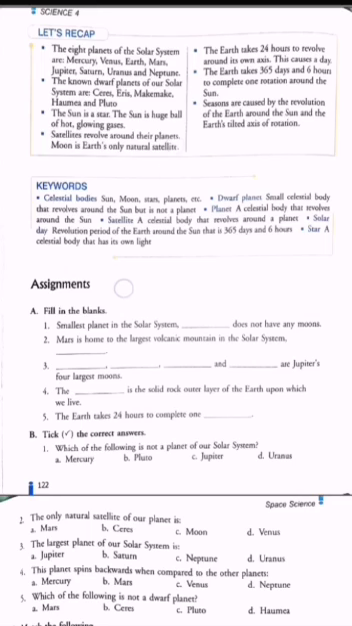Then Earth takes 24 hours to rotate around its own axis. This causes a day. And the Earth takes 365 days and 6 hours to complete one revolution around the sun. And there is a very interesting fact which I will tell you. It is that, as you can see, the Earth completes one revolution in 365 days and 6 hours. So that is why leap year occurs.